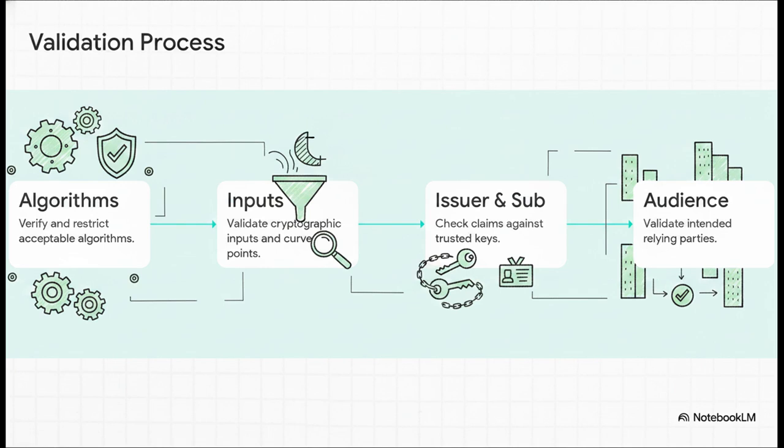You have to implement this strict 4-step validation process. First, ensure your library only ever uses acceptable cryptographically current algorithms. Reject everything else. Second, validate your inputs, especially things like elliptic curve points, to prevent attackers from recovering your private keys. Third, strictly check the issuer and subject claims, so you know the keys actually belong to a trusted source. And fourth, if your token can be used by multiple parties, you must validate the audience claim. A token intended for App A should never ever be accepted by App B.